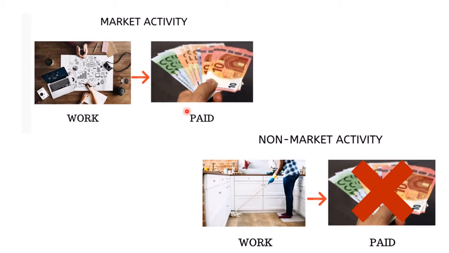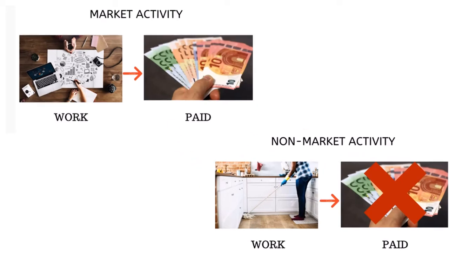Then there is some work, product and service that you do for your own self consumption. Like a farmer, he grows crops enough to feed his own family for his self consumption. That is a non-market activity. Like a housewife, she does all the household work only for the benefit of her family members, but she doesn't get any pay for it. When she doesn't get any money for it, it is called a non-market activity. When you are paid and you get money, it is called a market activity.